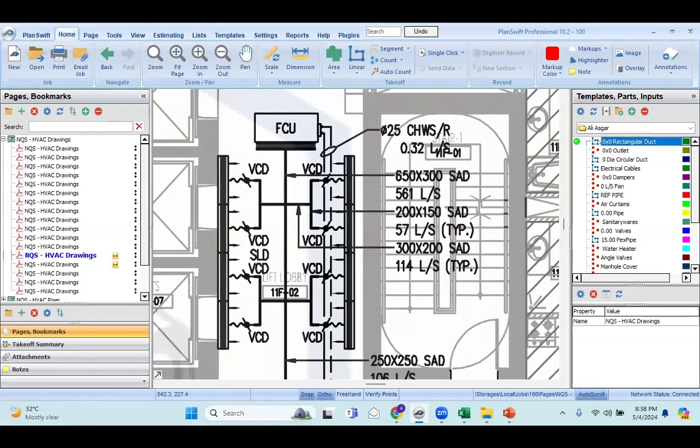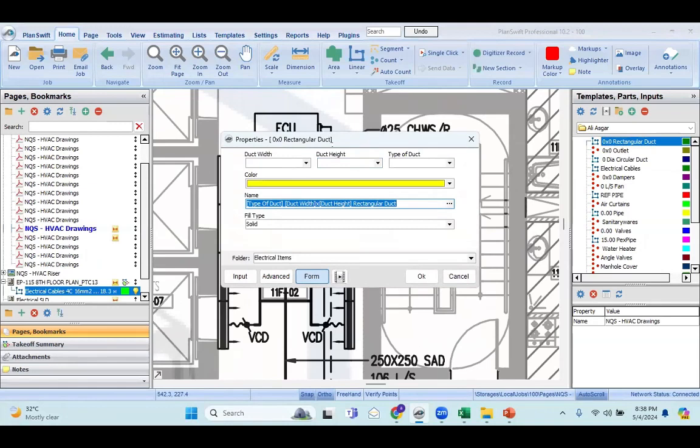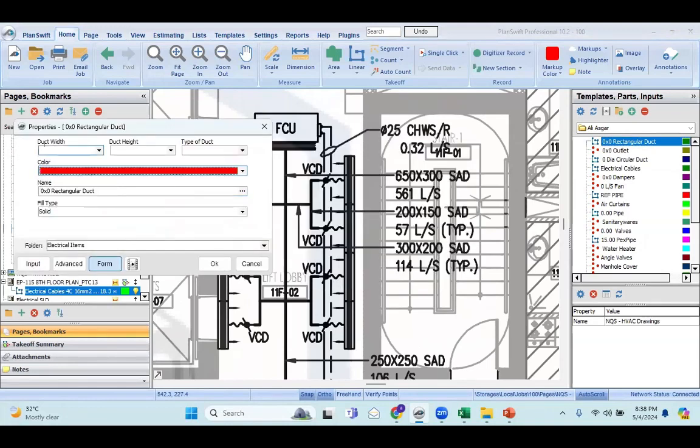In my template, I'll click over here. You can change the color also. I'll put red color. You can put 650 by 300, so duct width is 650. Enter. And the duct height is 300. And I have put here the type of duct also, whether it is supply air duct, return air duct, fresh